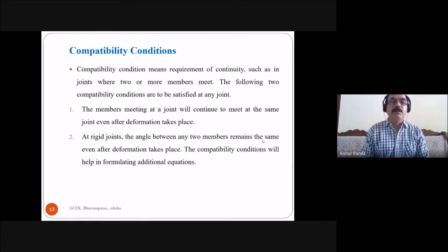In the case of a rigid joint, the compatibility condition will help in formulating additional equations.